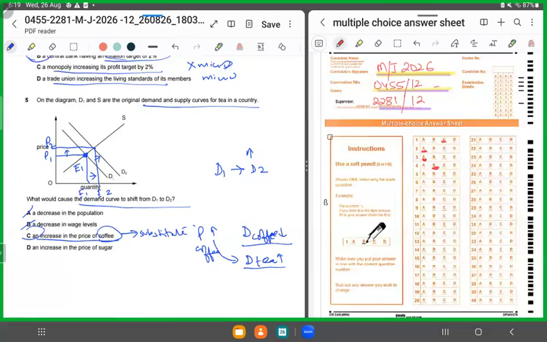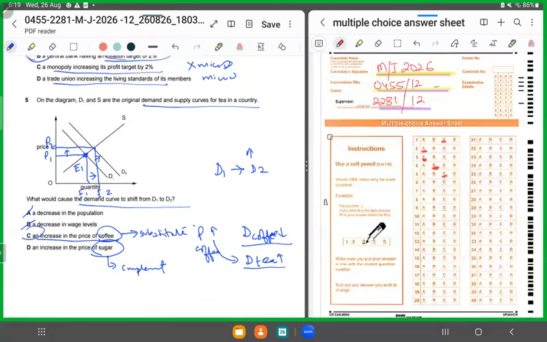D is talking about sugar, and sugar is a complement, right? So if the price of sugar had risen, the demand for tea would not have increased. It would have fallen, right? So it has to be coffee. So for 5 we shade in C as the correct answer.